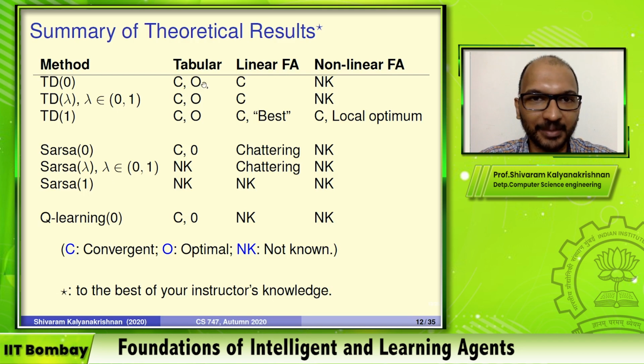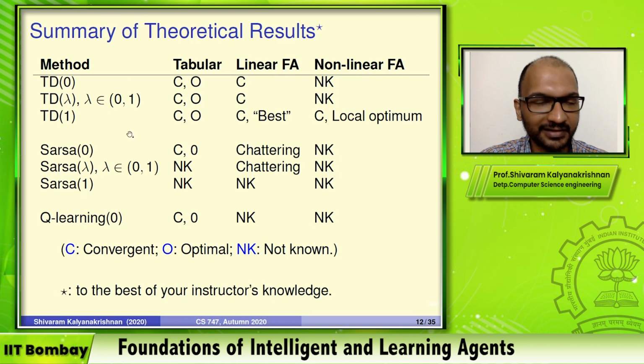schemes. The best you can do is actually a tabular scheme, where there's actually no generalization. Each state has its own entry. What happens with linear function approximation? What happens with non-linear function approximation? Things like neural networks, which are used quite often in practice. And in this direction, I'm going from prediction to control.